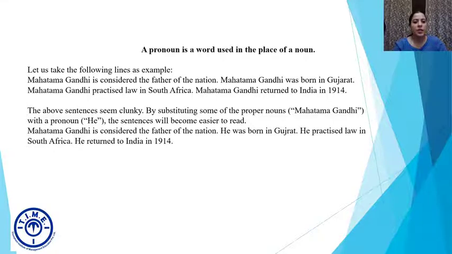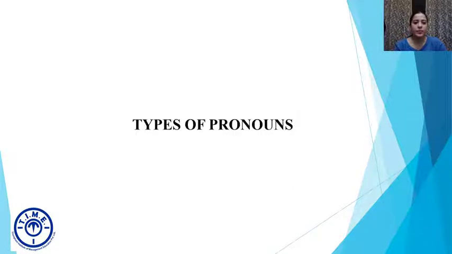So the sentences then become Mahatma Gandhi is considered the father of the nation. He was born in Gujarat. He practiced law in South Africa and he returned to India in 1914. So we have replaced the proper nouns with the pronoun he. Why have we not replaced the first proper noun Mahatma Gandhi? Because that is the one which gives us context. So पहले हमने proper noun use करा, then उसको in the subsequent or consequent sentences we have replaced it with he. Alright. So let's quickly get into types of pronouns.